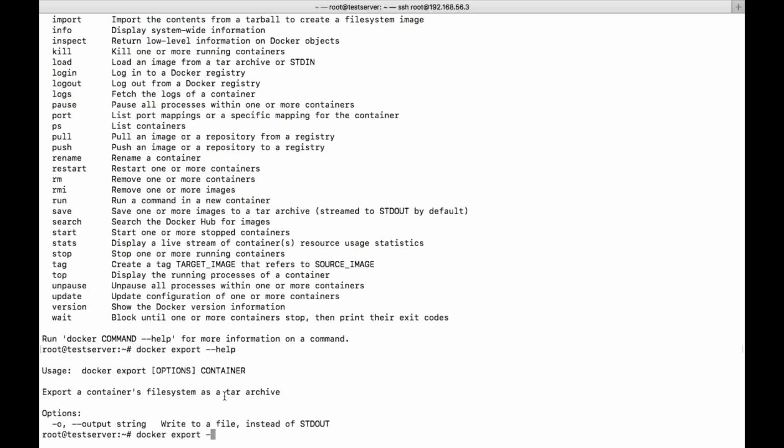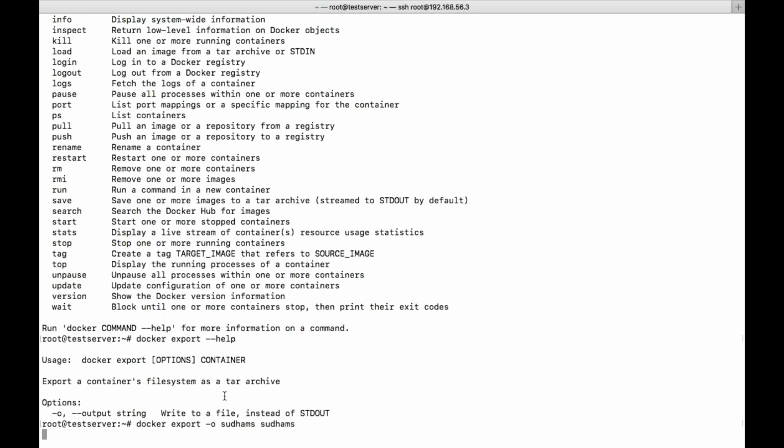So let's try to do that. Let's say I want to save it as Sudams, and the container name itself is Sudams. See what will happen. It will take a bit of time. It depends upon the container, the amount of content it has. This will be the file name. See, out in the sense, write to a file instead of standard output. Instead of printing in the terminal itself, we are trying to save the output in the file. So that's the reason I gave -o.